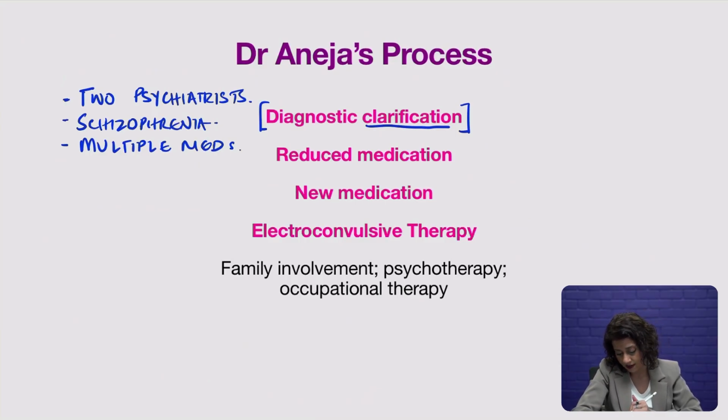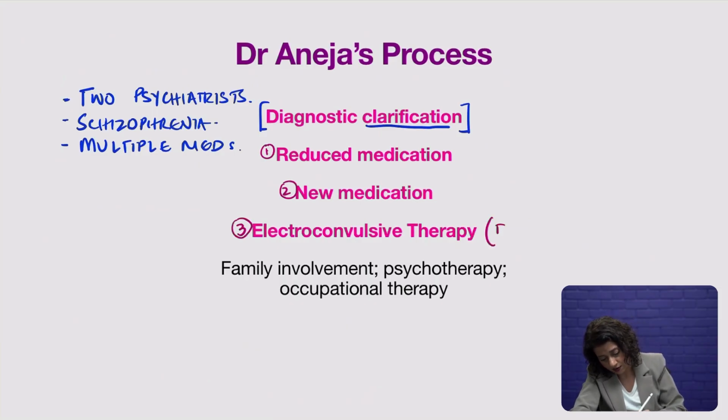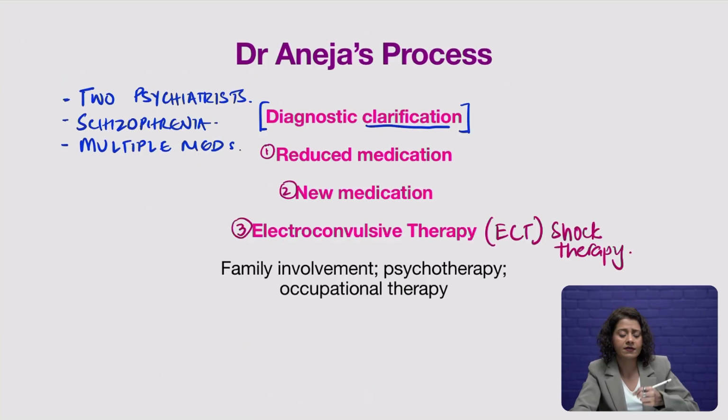And so then, let's call this step 1, even though step 1 was actually a different kind of assessment, but for our purposes right now, Dr. Aneja reduces the medication, he sees the symptoms again reappear and they are worse, and so he puts the boy on new medication, but then he also prescribes this electroconvulsive therapy, which is also called ECT. You may recognize it in popular culture. It's called shock therapy. So he prescribes shock therapy, and you learn more about this in detail later.